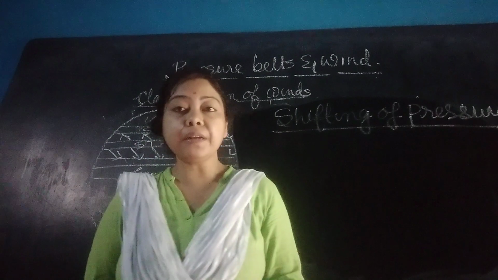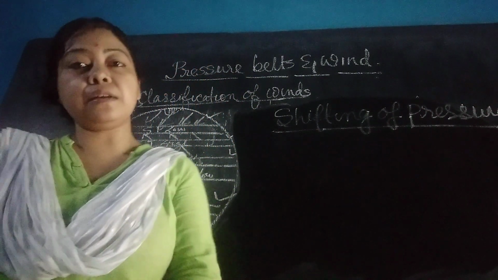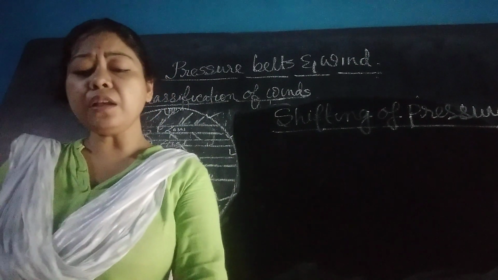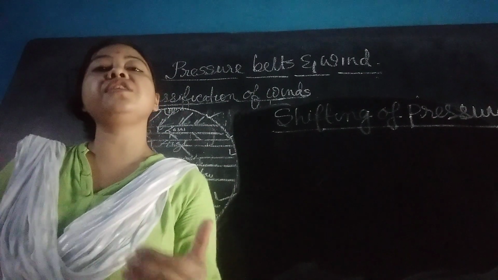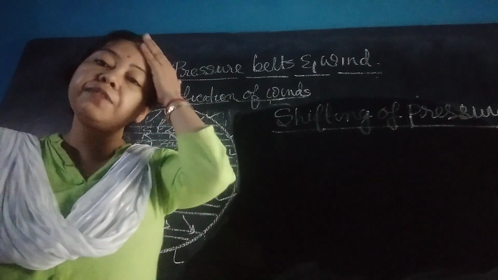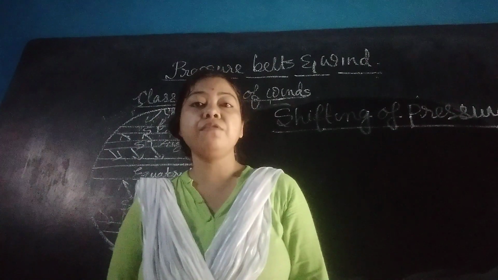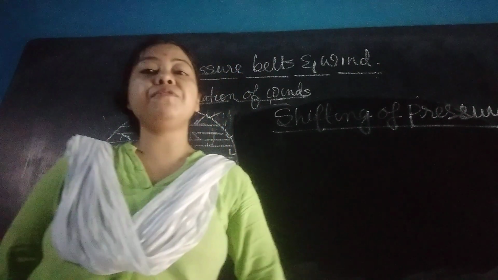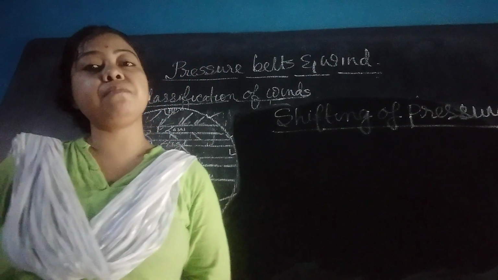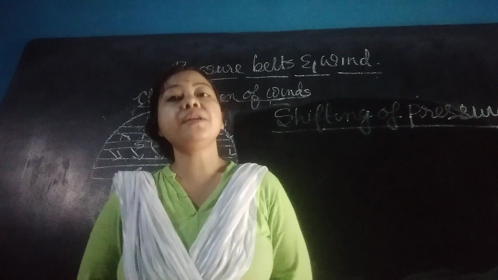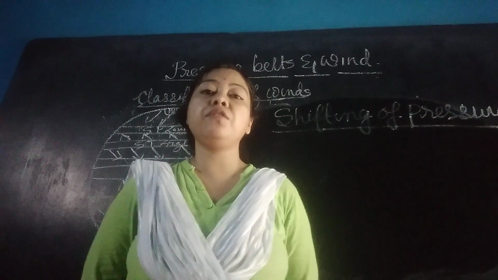Because of the apparent movement of the sun, the pressure belts are not always fixed, but sometimes change or shift their position. The pressure belt sometimes shifts 5 to 10 degrees from its mean position. Now what is mean position? Mean position means the actual position. What is the actual position of the equatorial low pressure belt? 0 to 5 degrees north and south.